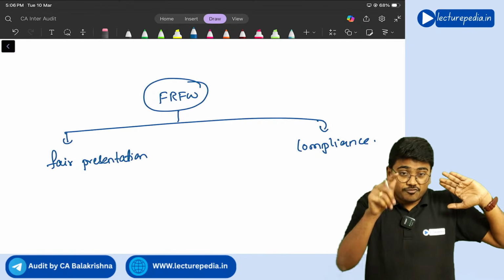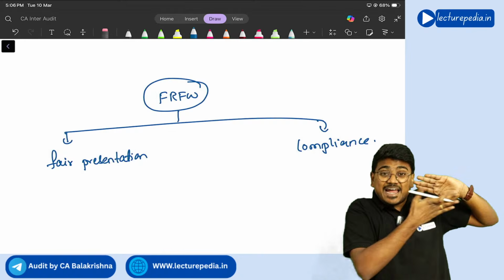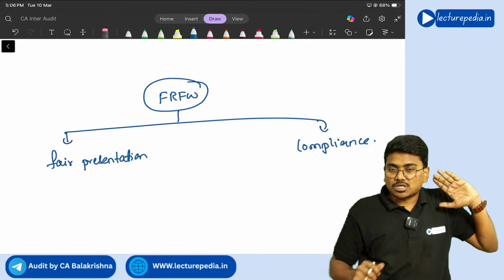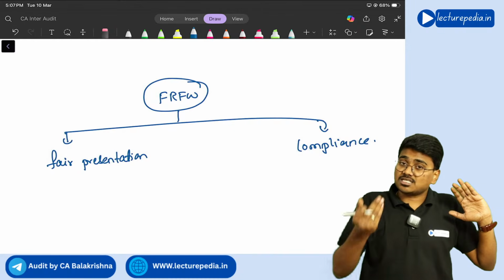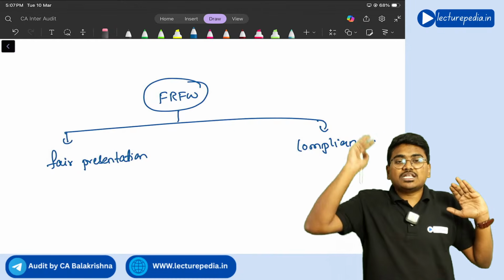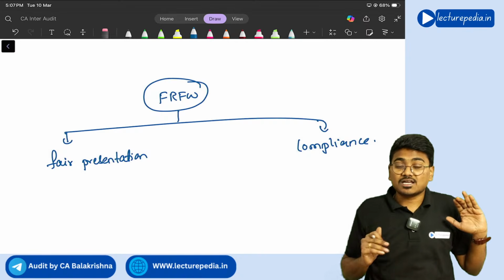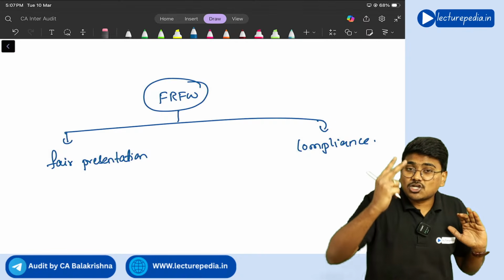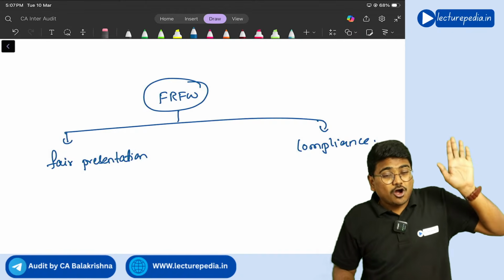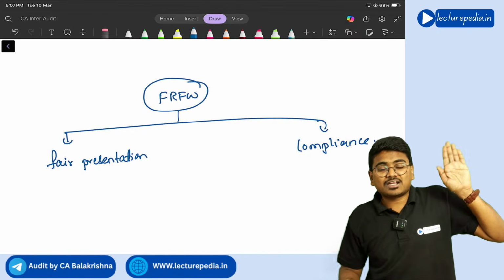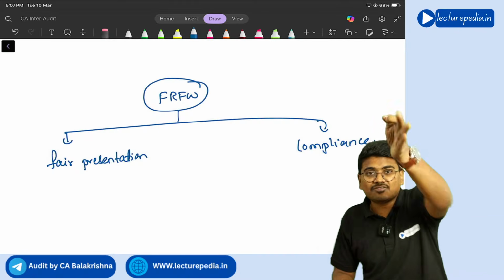Or if you feel that by deviating from the requirements of the framework you will achieve more fair presentation, in such a situation you are allowed to deviate from the framework. If these two situations are allowed by the financial reporting framework, then you will call such a framework the fair presentation framework.